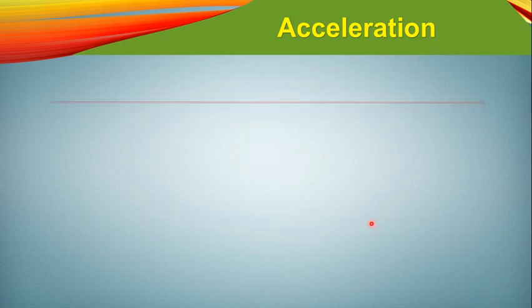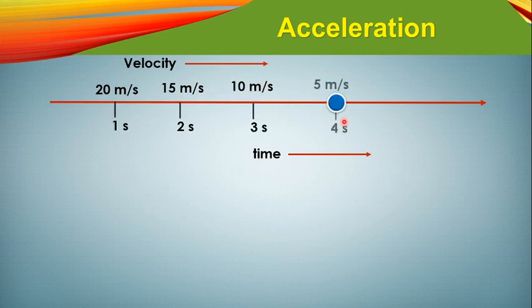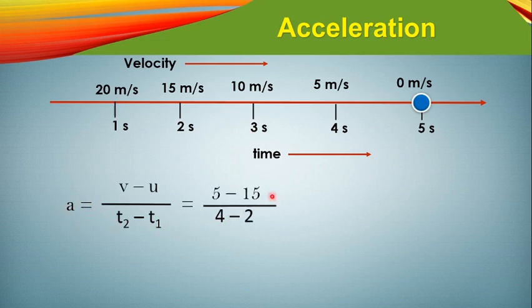Okay, next let's move forward. In the same way, you can see here, first the body has a velocity of 20 meter per second, and next it has decreased to 15 meter per second, next 10 meter per second, and like that it is getting decreased, down to 0 meter per second. The velocity is decreasing, it's getting slower and slower. Did you understand? Since it's getting slower and slower, the acceleration would be like that. If you consider the time between 2 second to 4 second, then this is the acceleration basically.